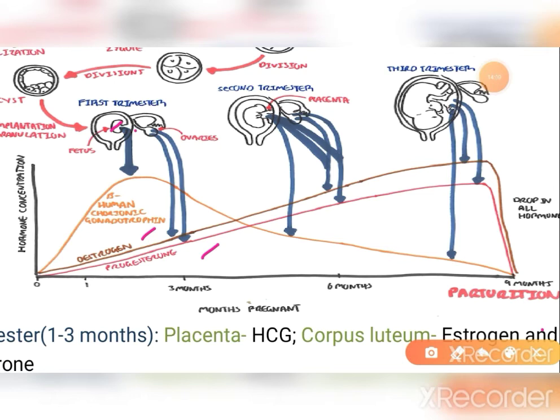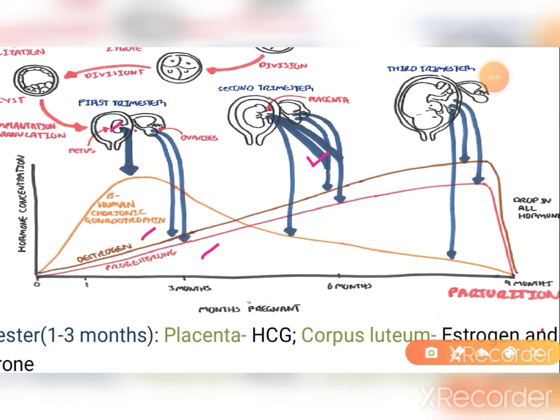In the second trimester, the fetus of course keeps growing. The HCG peaks at about week 7 and then falls down, but it is still being produced by the placenta. By the second trimester, the estrogen and progesterone levels are still continuously increasing because they are still being produced by the ovary. But the placenta is also taking over the job and begins to produce progesterone and estrogen as well.